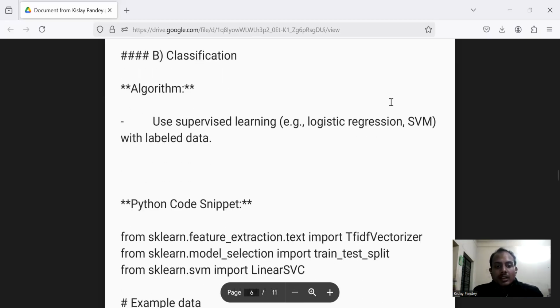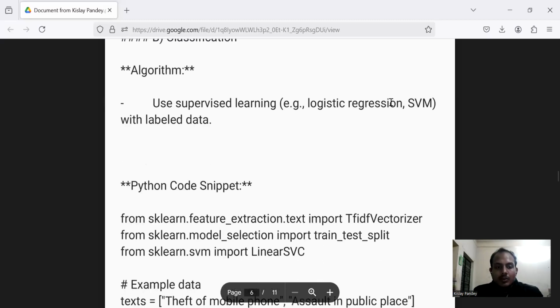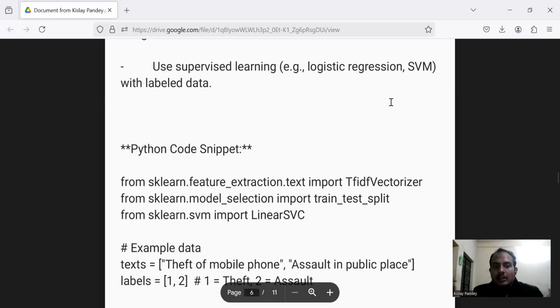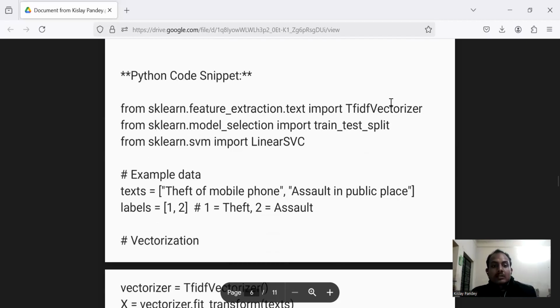The Python code snippet for the classification process is this one. From sklearn.feature_extraction.text import TfidfVectorizer, from sklearn.model_selection import train_test_split, from sklearn.svm import LinearSVC. Example data: text is equal to theft of mobile phone, assault in public place, labels is equal to 1, 2, where 1 equals theft and 2 is equal to assault.